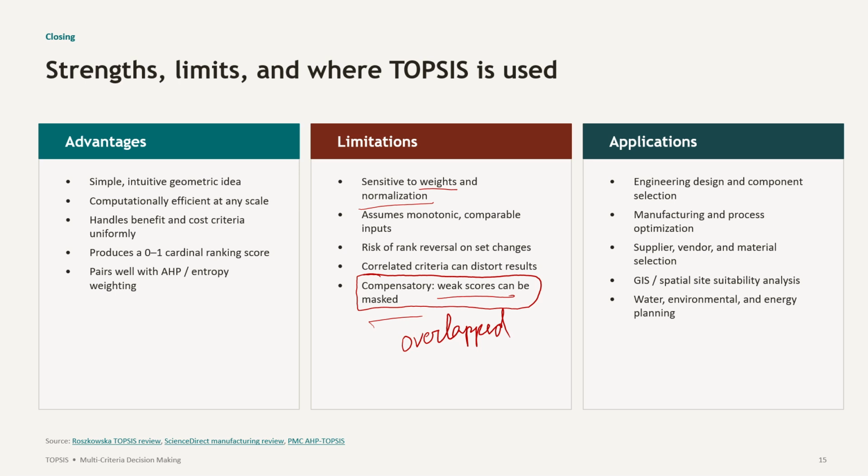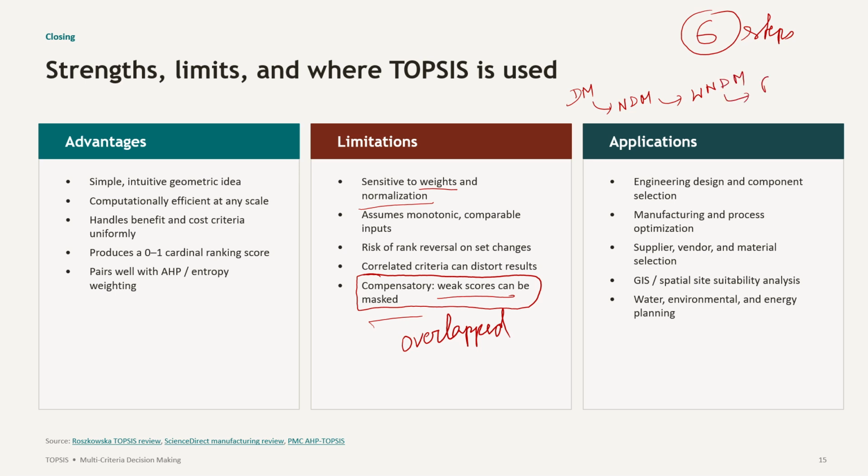Majority, this TOPSIS is a 6-step process. So first step is the decision matrix. I have shown you how to make the decision matrix. Then normalized decision matrix. Then weighted normalized decision matrix.